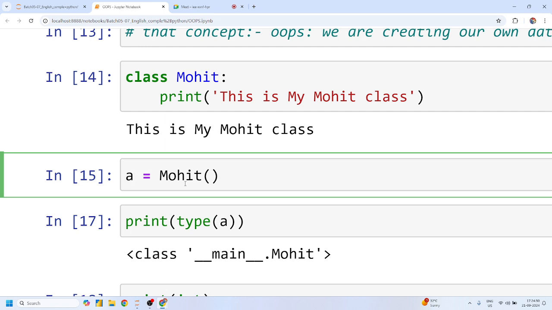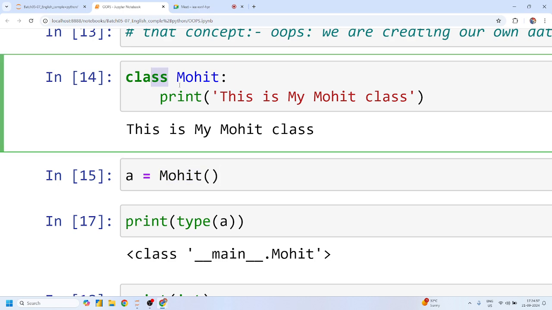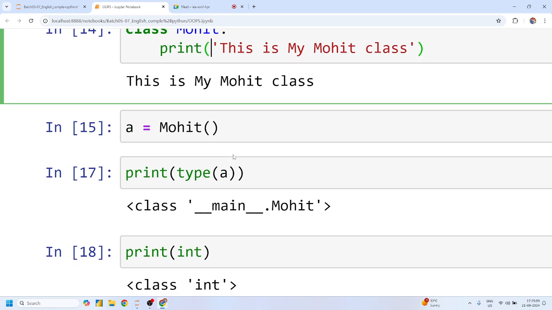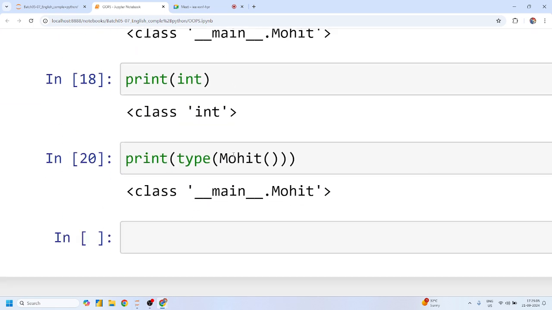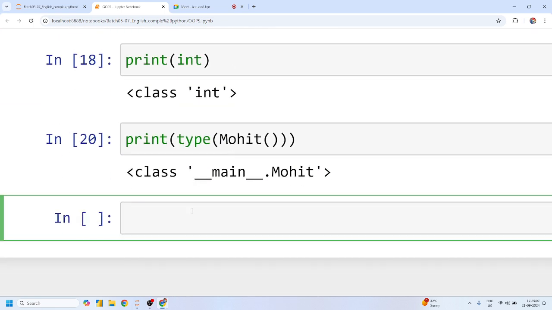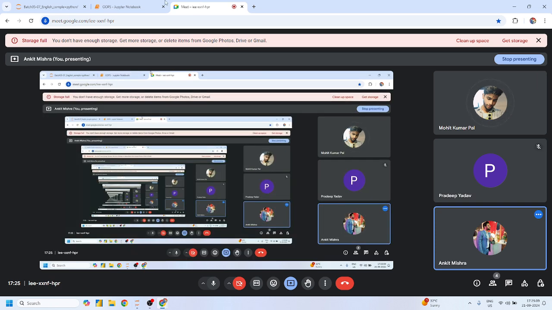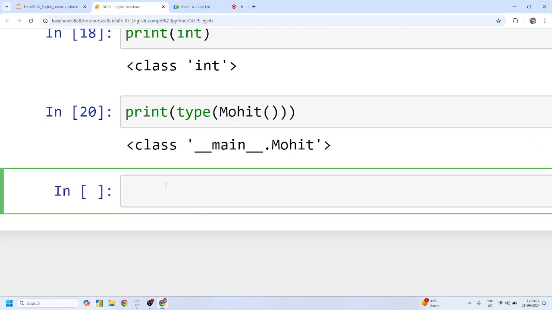An object of what? An object of any data type which is created by default, or which we have created with the help of our class concept, whatever class we have just created. Any doubt? Guys, am I audible? Yes or no?